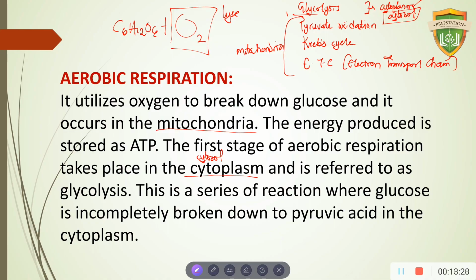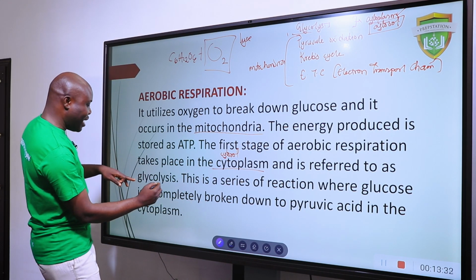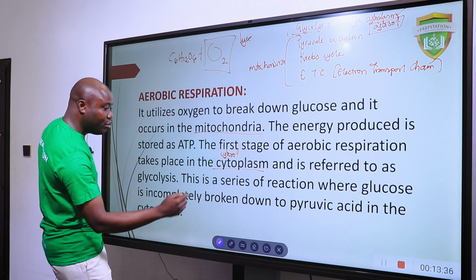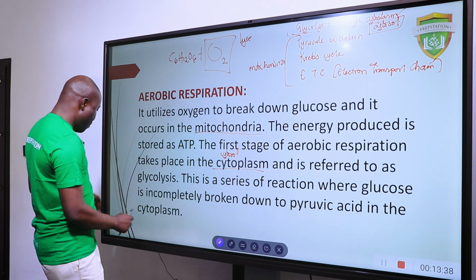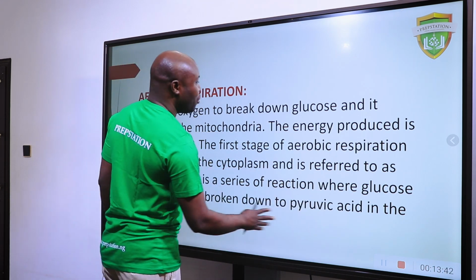Now, glycolysis is a series of reactions where glucose is incompletely broken down to pyruvic acid in the cytoplasm. Now, this is aerobic, and I'm talking about glycolysis. I said it is incomplete. The glucose is incompletely broken down into pyruvic acid in the cytoplasm. Okay, can we move on?